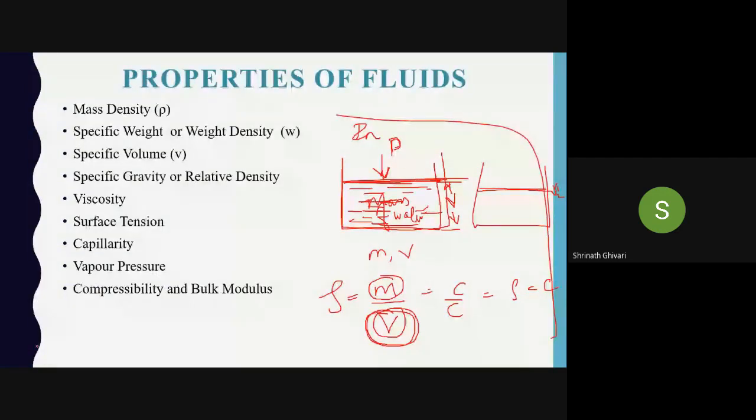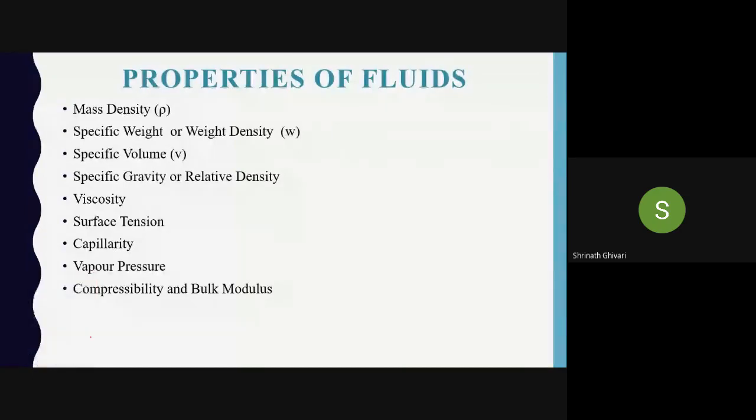Now, the same example if I take for air. This is a piston, and below this piston I am placing air. This has some mass and some volume.